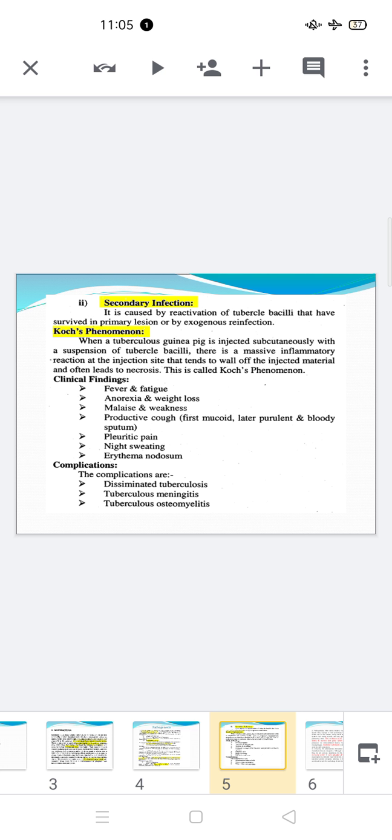Remember it has extrapulmonary as well as pulmonary presentation. Tiny millet seed size tuberculosis means small granulomas disseminated all over the body like a shotgun blast, so all over the body means different organs of the body.